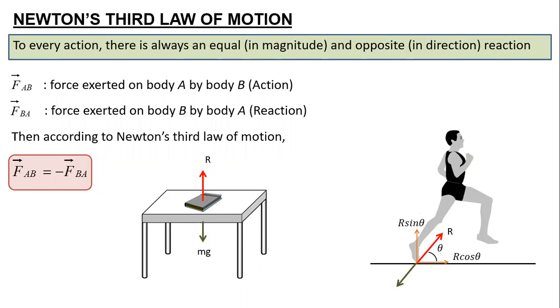So applied force only, then it is generating the reaction force. Sir, like this, there is r sine theta and r cos theta. Then there would be exactly opposite, like mg sine theta downward and mg cos theta.